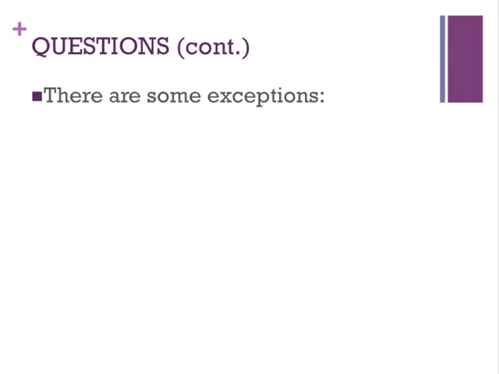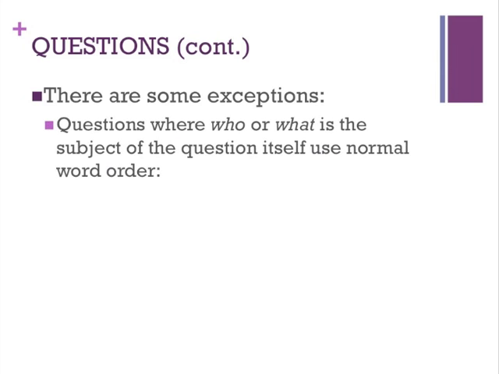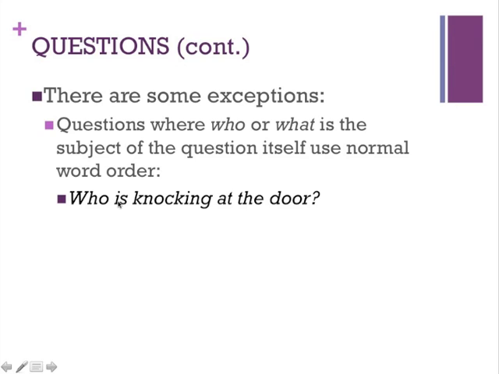Of course, there are some exceptions. For example, questions where who or what is the subject of the question itself would use a normal word order. So for example, notice in this case, we don't actually have a subject. The word who would be the subject, because we don't know. So in this case, it would follow a normal word order. The subject would come first, the verb would follow. Who is knocking at the door? Or, what happened to you? Again, the subject would be what, and of course the verb happen would follow right after it.